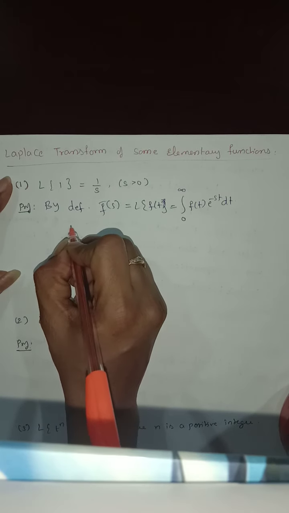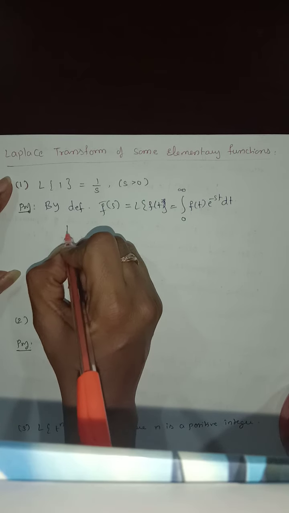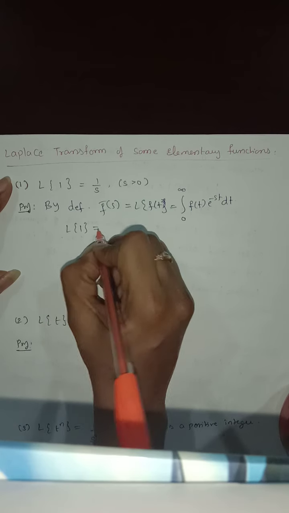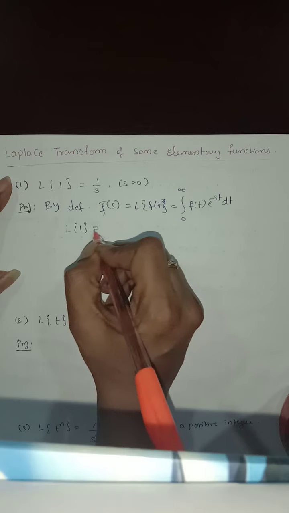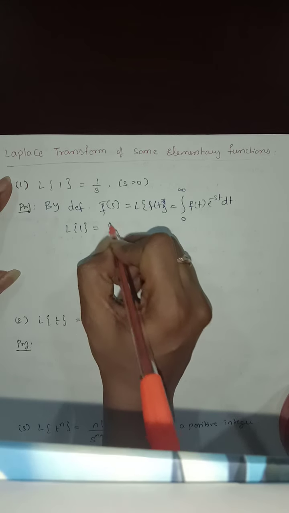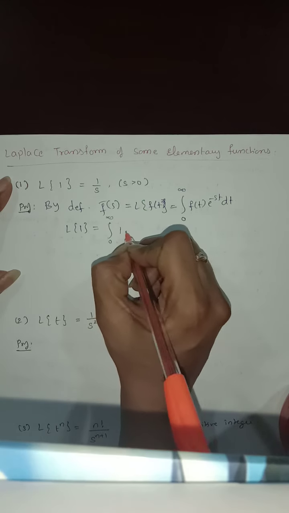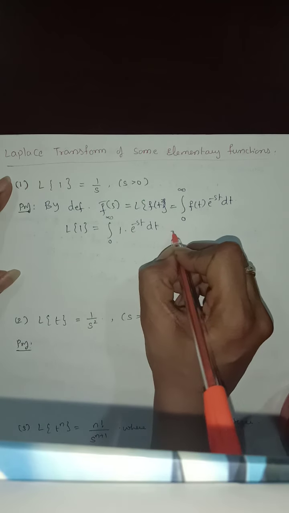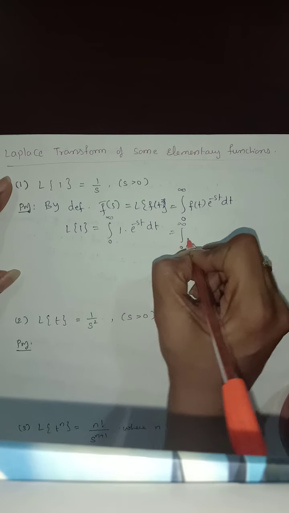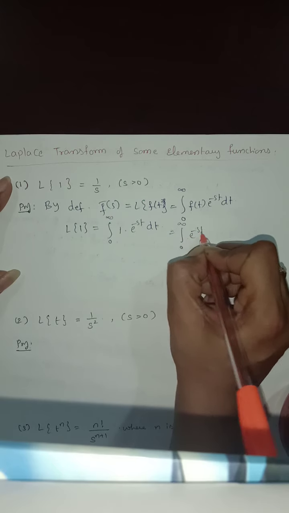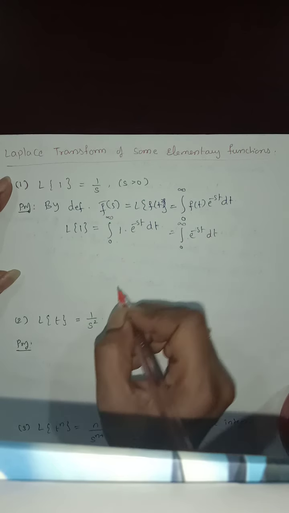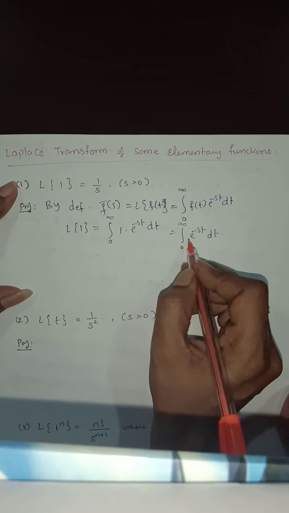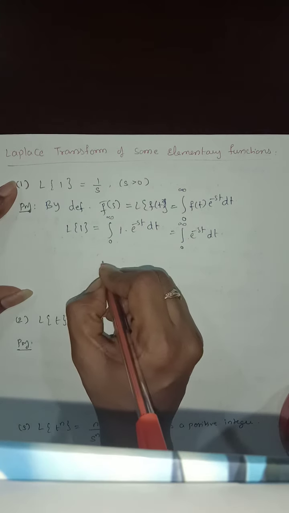Now we are finding L of 1, which means the function f of t is 1. So integral 0 to infinity, the function value is 1, e power of minus st dt. Now this becomes integral 0 to infinity e power of minus st dt. Now we need to find the integral of this. So what will we get here?